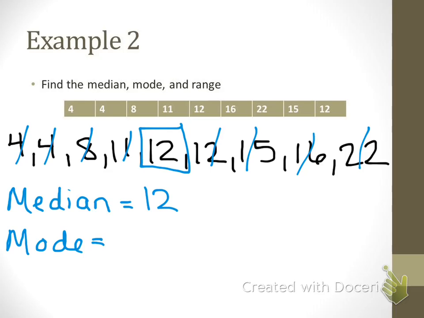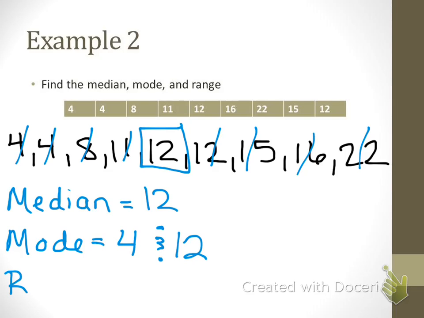So if you have numbers that both occur the same number of times, meaning more than once, okay? So we have 4 that occurs twice and so does 12. They are both going to be the mode, 4 and 12. Now, if all the numbers occur only once, then there would be no mode, okay?